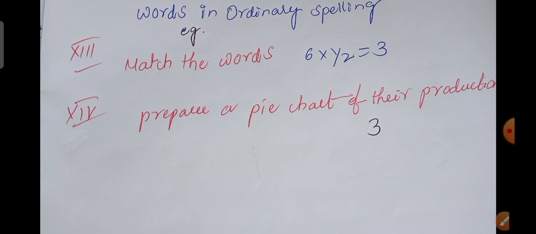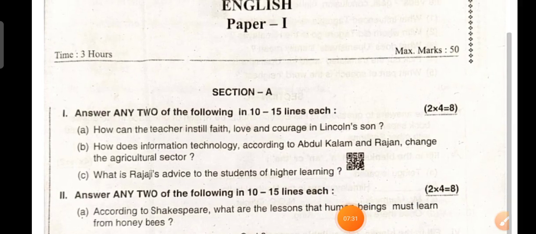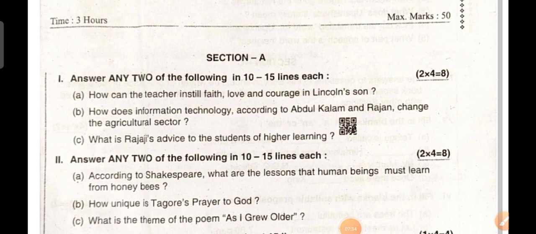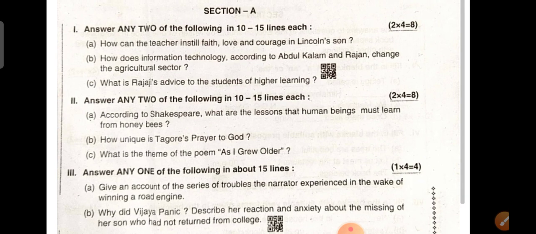Exam pattern for the Andhra Pradesh students in English for all the intervocational students. Okay, so let me see how the question paper will be. Okay, see here English paper 1, answer any 2 of the following questions in 10 to 15 lines each. Okay, section A 3 bits will be there. This is poetry, this is prose, this is extensive reading. So total section A carries 20 marks. Section B 5 marks. Section C 25 marks. Overall 50 marks. It's clear, na?